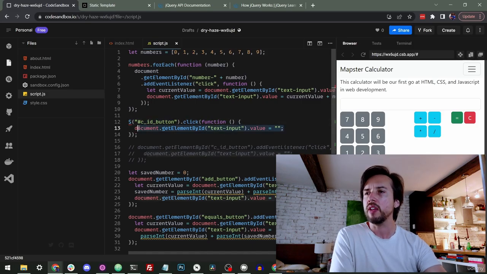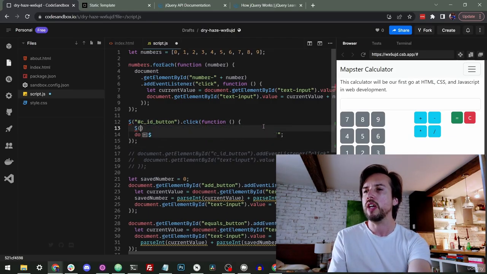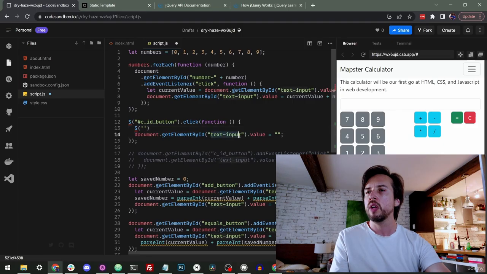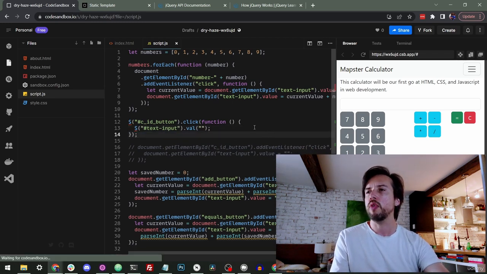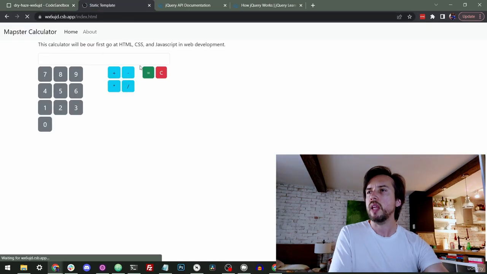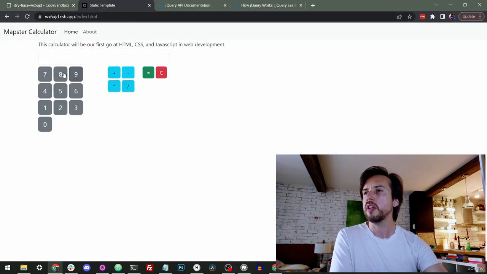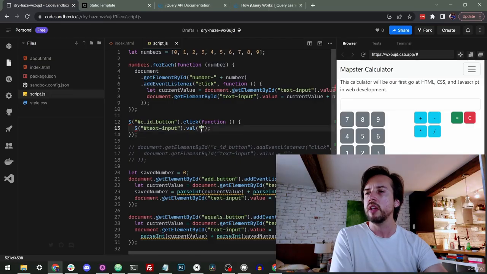Now we can also make this a little easier, because there's another function that allows us to set the value of a text input. So we can change this to referring to that element, the text input dot val, and then we just put blank in it. And that'll help us get rid of this piece. Now if we save and load this, let's see again if it works. Okay, cool. It's still blanking the text input. So you can see how a library here didn't fundamentally change anything we're doing, but it made it a little shorter, a little easier to read, and a little easier to select things.